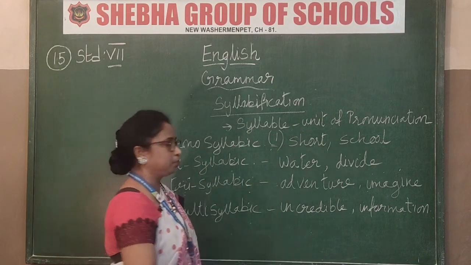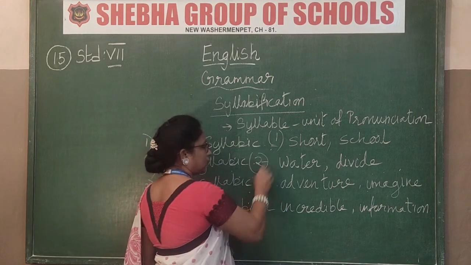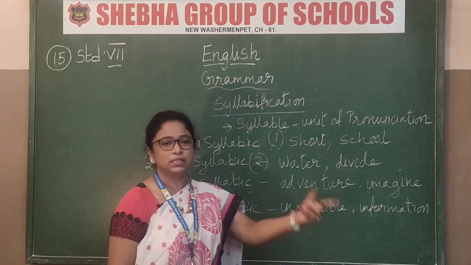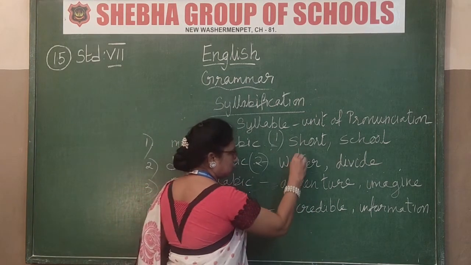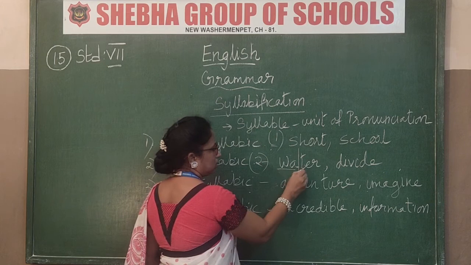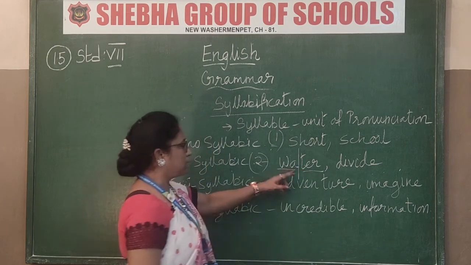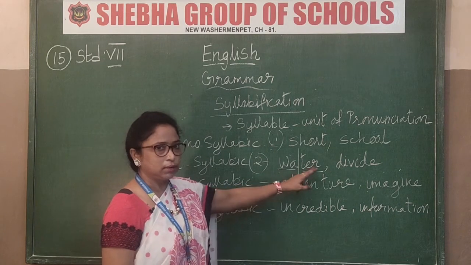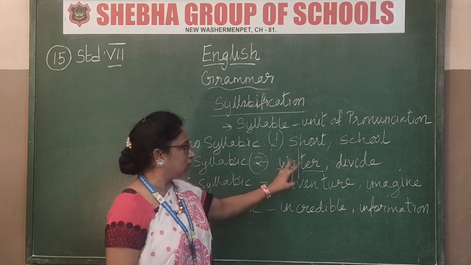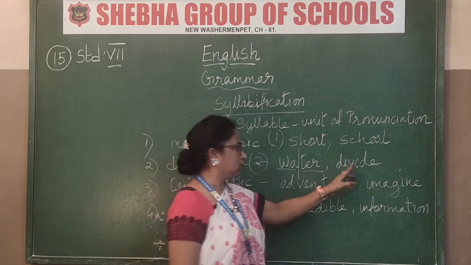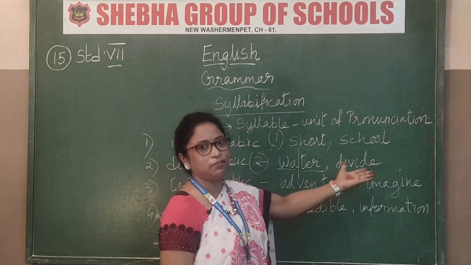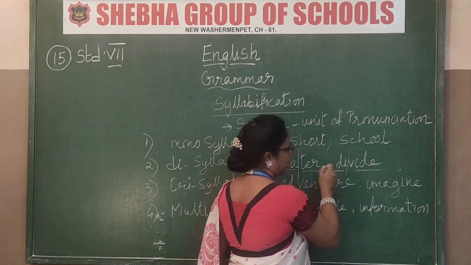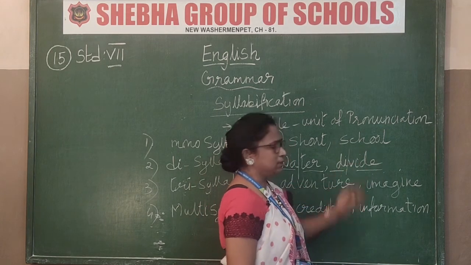Disyllabic means there are two breakups in the word. For example, water. So how are you going to pronounce this? Water, W-A-T-E-R. So water is disyllabic. We are going to break it up into two. Can you understand this? Water, two syllables. Now how are you going to divide this? See, divide itself is divide. D-I-V-I-D-E. Divide has two syllables.